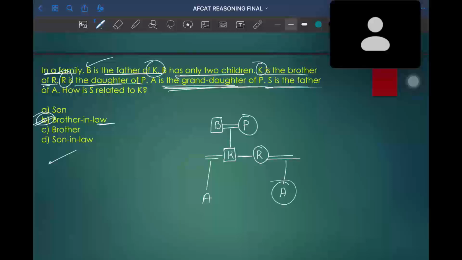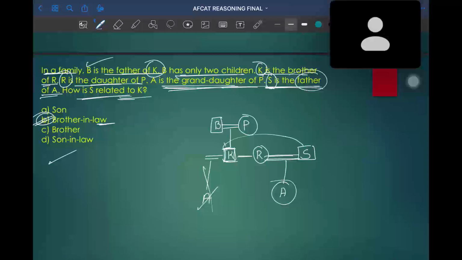From the next statement, S is father of A. Since K is a male, and the given statement says that S is father of A, there is only one chance: he can be the husband of R. So from this statement, we can conclude that A cannot be a daughter of K. So the final question is how S is related to K.